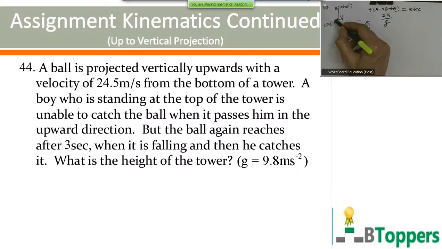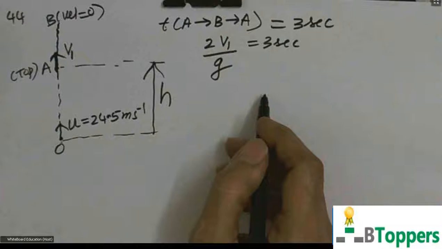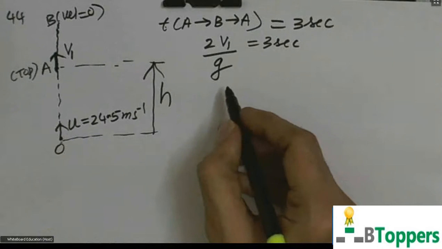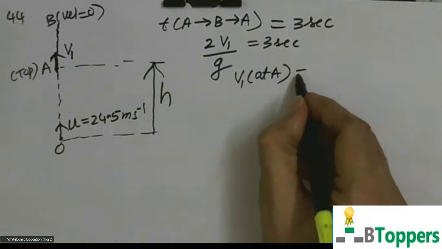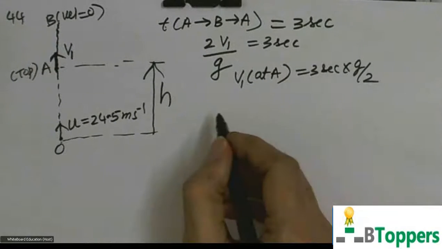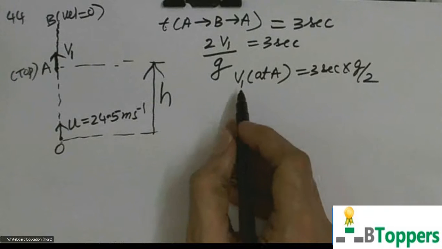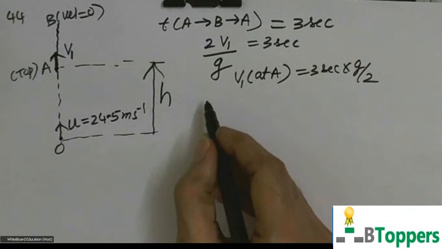The same way, the time of motion from A to B and back to A will be 2V1 by g, which is equal to 3 seconds. So the velocity V1 at the top of the tower is equal to 3 seconds into g by 2. We can express everything in terms of g, then substitute the numerical value of g in the last step.